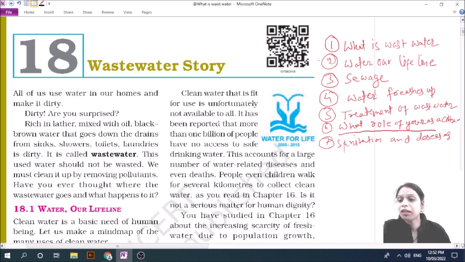It is dirty water, and in other words we can say such water is wastewater.